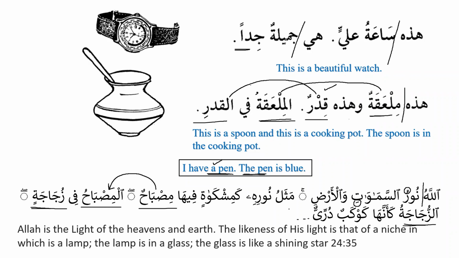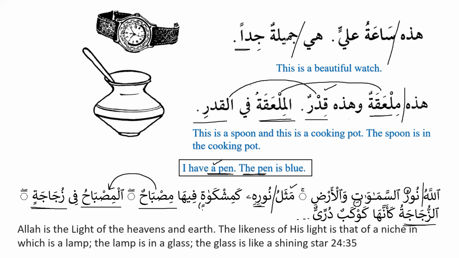Now the second part of the verse again, mathalu nurihi. Again, we can see that mathalu doesn't have tanween, it doesn't have al. So that means it is mudaf. And how is it confirmed? When the noun that follows it is majroor. So that means it is again mudaf mudaf ilayh. Yeah, so it is again mathalu nurihi kamishkatin.